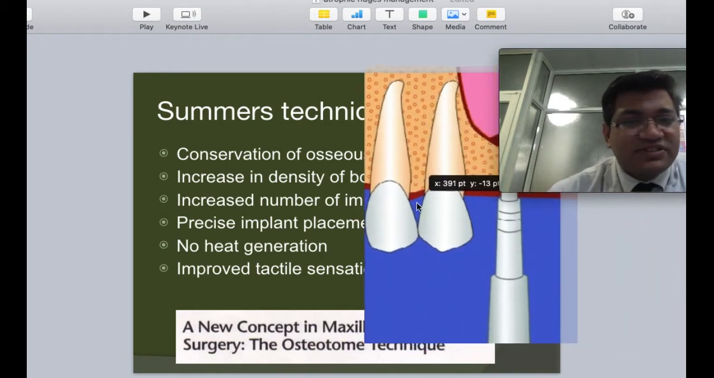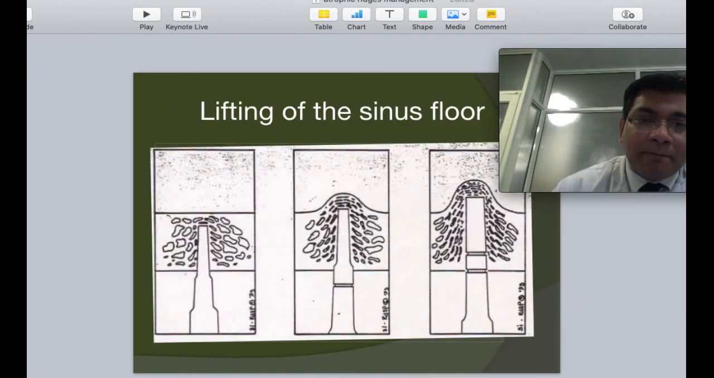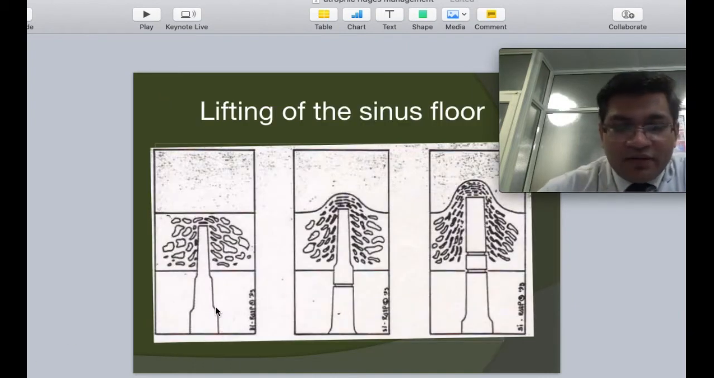So what is this basic Summers technique? This technique relies on osteotomes which sequentially need to be used and which do not have any chiseling end at the back. These can be used to basically lift the sinus membranes up. We are diagrammatically explaining to you what happens in the indirect sinus lift by these osteotome techniques.